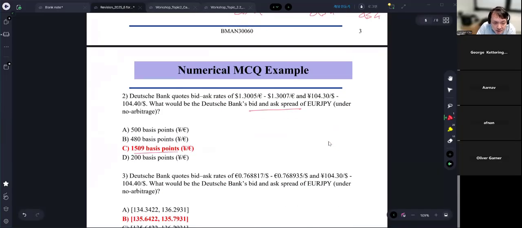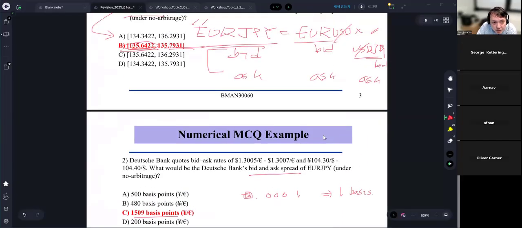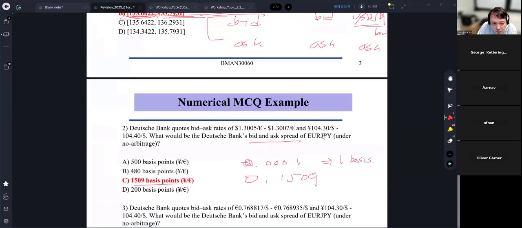So in terms of basis points, 0.0001 is 1 basis point. So if you subtract bid from ask, you're going to get 0.1509. So this is in basis points.